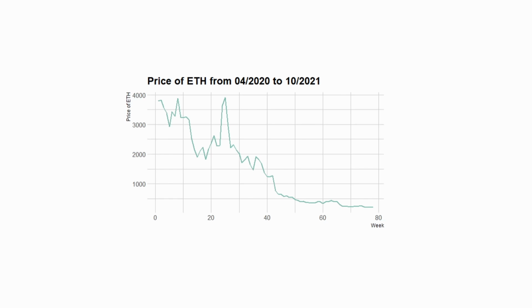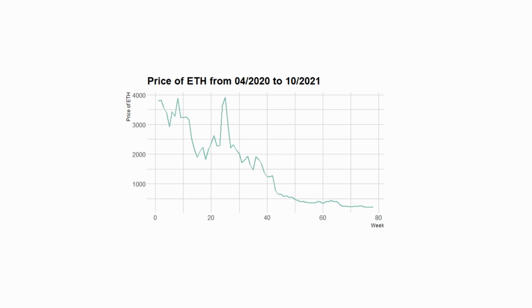I was able to get this data from Investing.com. I simply graphed the price of Ethereum against the week given in the graph. You can see there are close to 80 weeks from April 2020 to October 2021. However, we only have 37 survey files. This indicates that there is a discrepancy in the cadence of when the survey data was collected.